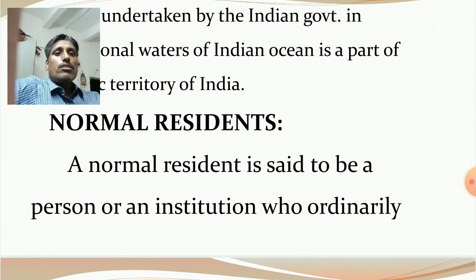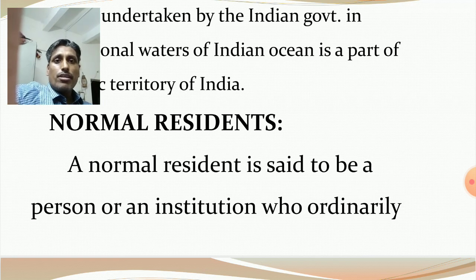Then next one I will discuss normal residents. How to detect the normal residents of the country? Who are the normal residents of the country? A normal resident is said to be a person or an institution.